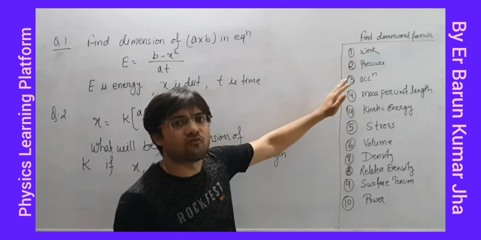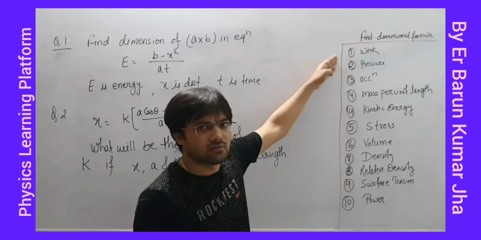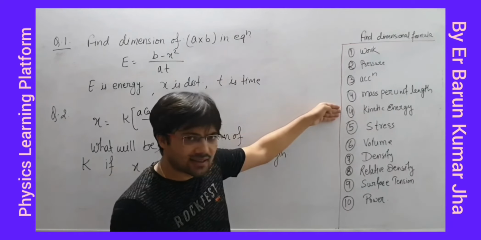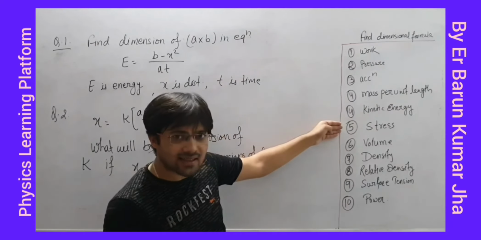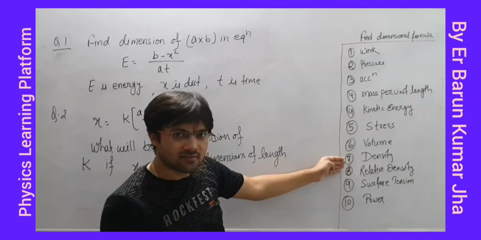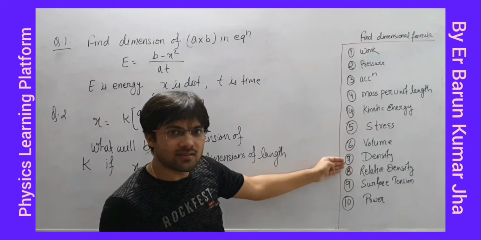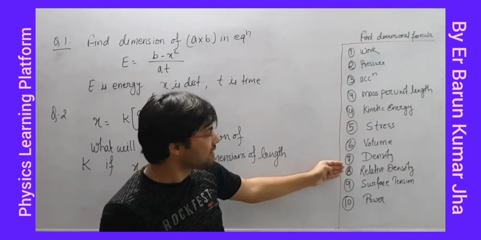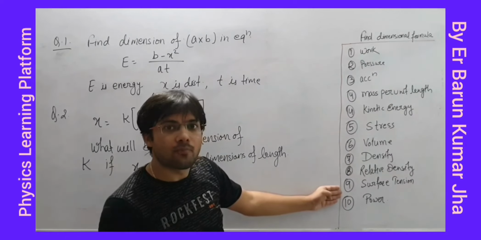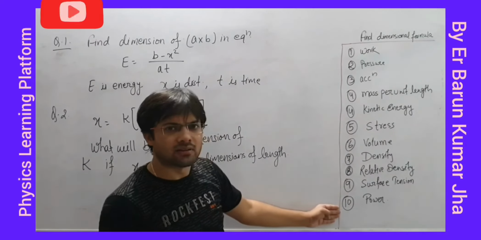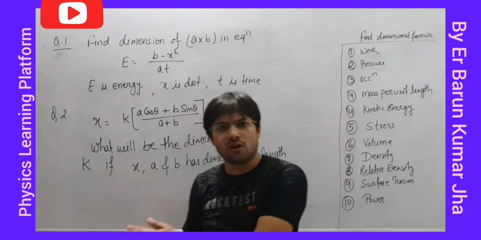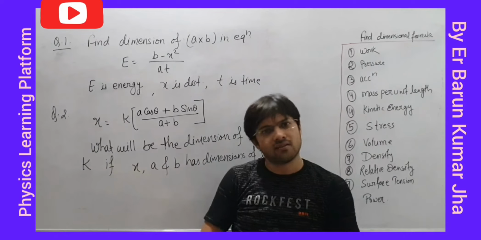You have to find the dimensional formula of work, pressure, acceleration, mass per unit length, kinetic energy half mv square, stress which is force upon area, volume, density, mass density is mass by volume, and relative density, then surface tension, force upon length, and power. This is known to you. Fine, so just after this video try to solve all these questions. Fine, thank you very much.